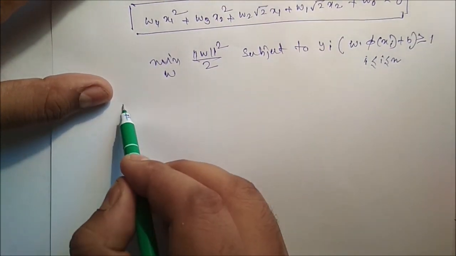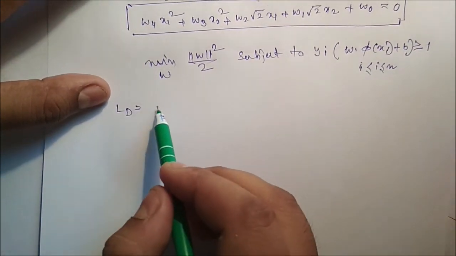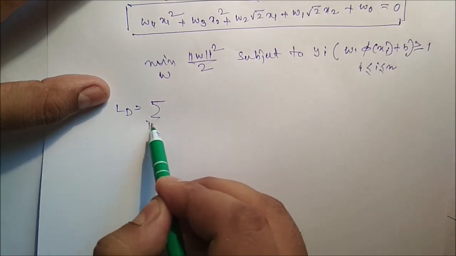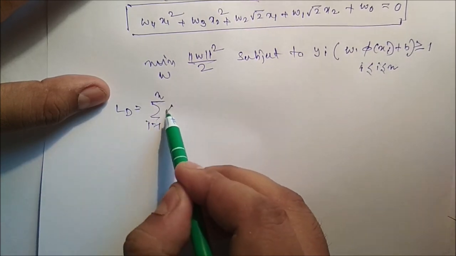Similarly, the Lagrange variables can also be used. You can see our previous video for how we get all these things.